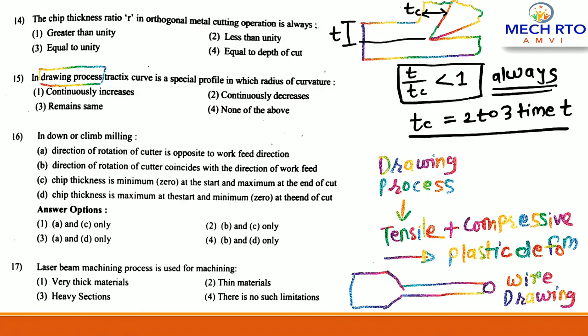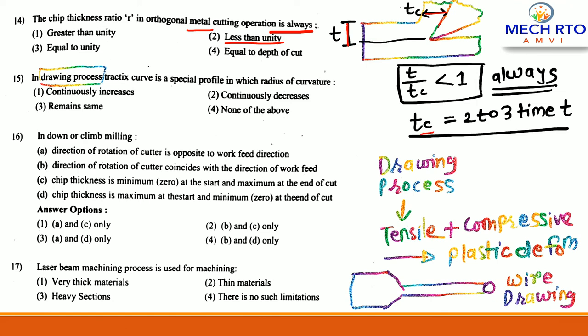So moving on to the next question: the chip thickness ratio r in orthogonal metal cutting operation is always, right? It is always less than unity. As you can see here, this is uncut chip thickness, this is cut chip thickness. So uncut chip thickness is always less than cut chip thickness, right?